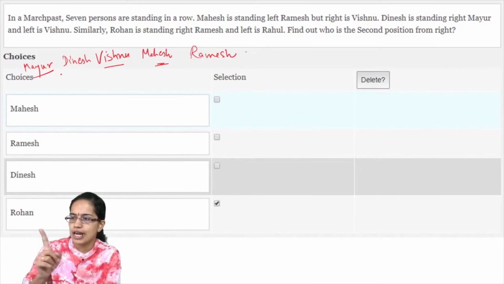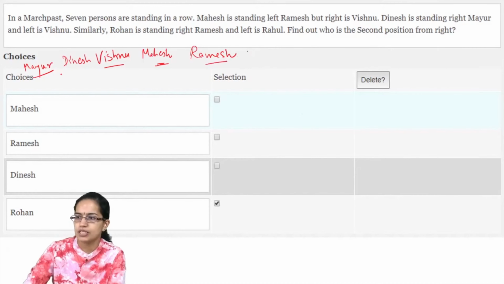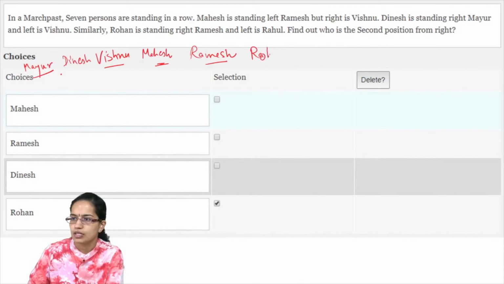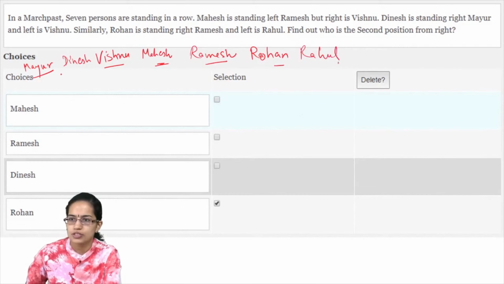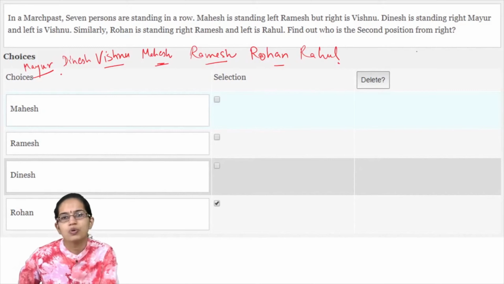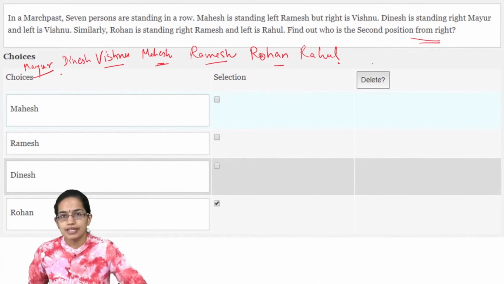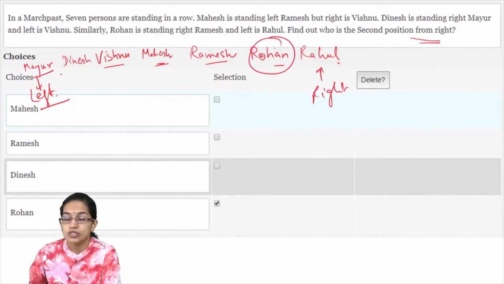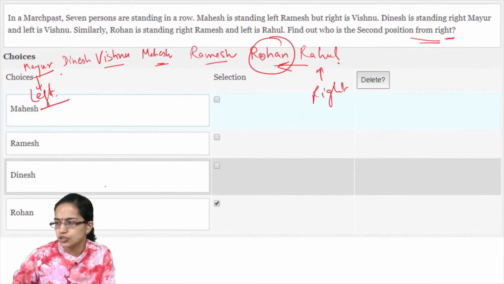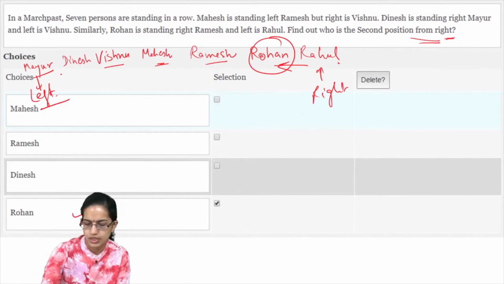Similarly, Rohan is standing right of Ramesh. So right of Ramesh, that is this side, you would have Rohan, and Rohan is left of Rahul. So here you have Rahul. Now, who is at the second position from right? So you have to find out your right. So that is this. So this is the rightmost and this is the leftmost. Okay, now the second position from the left, the second position from the right. So second position from the right is Rohan. So your answer would be Rohan here.